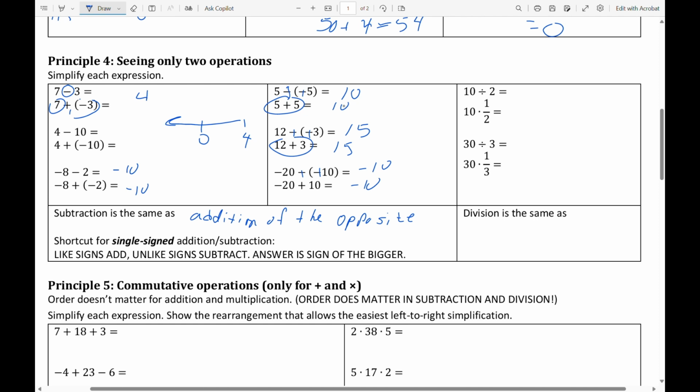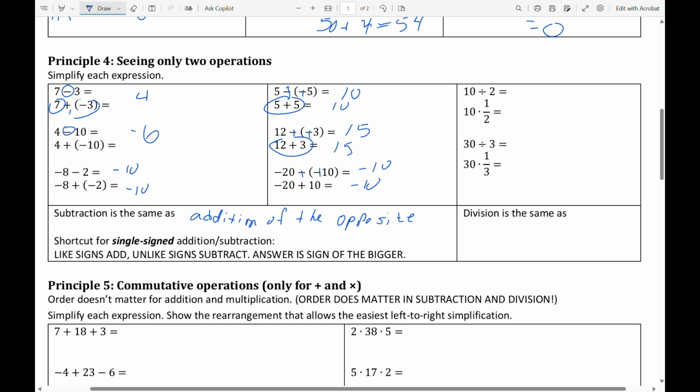So consider this problem down here. I see one positive and one negative. So a positive 4, a negative 10 because of this minus sign right here. So I'm going to subtract 4 from 10 is 6. But should it be positive 6 or negative 6? Well, I took more away than I had, so it should be negative. So that reasoning can work pretty good too.